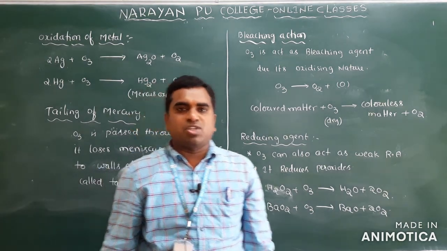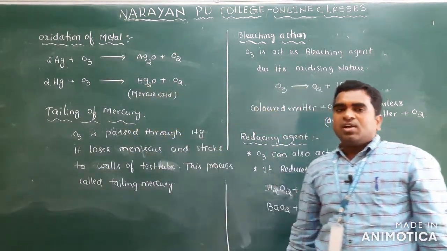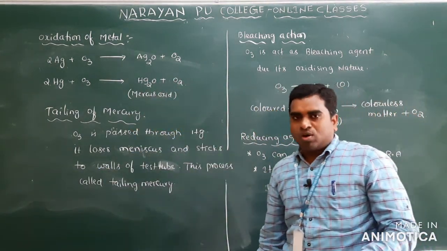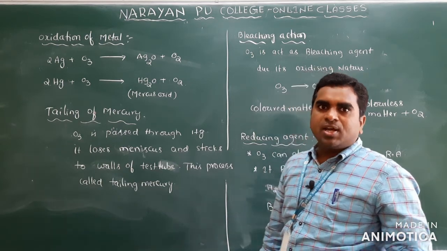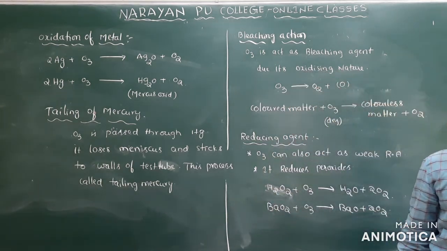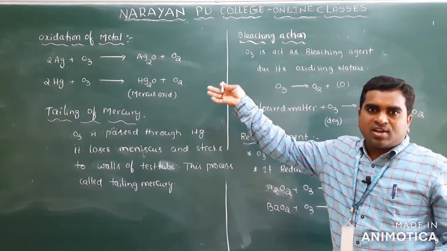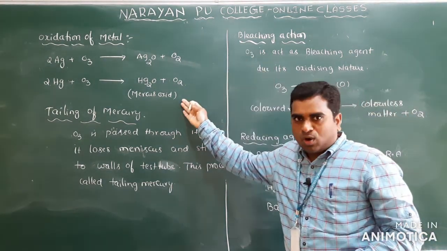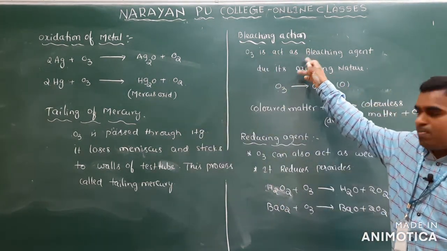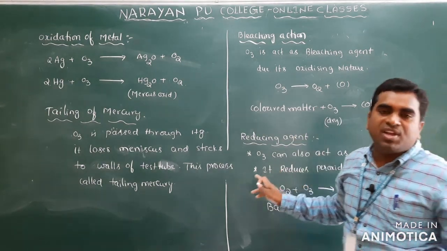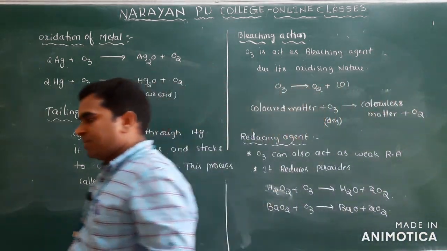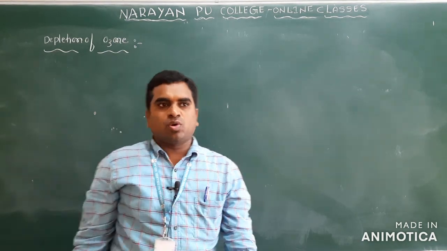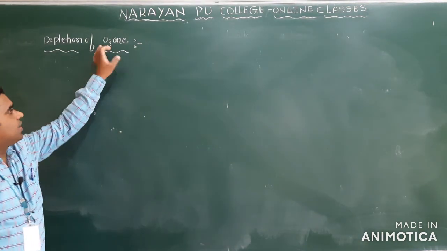In some competitive examinations, they will ask whether ozone acts as an oxidizing agent, reducing agent, bleaching agent, or all of the above. So you can choose the option that it can act as an oxidizing agent, as a bleaching agent, and also as a weak reducing agent. The last topic here is